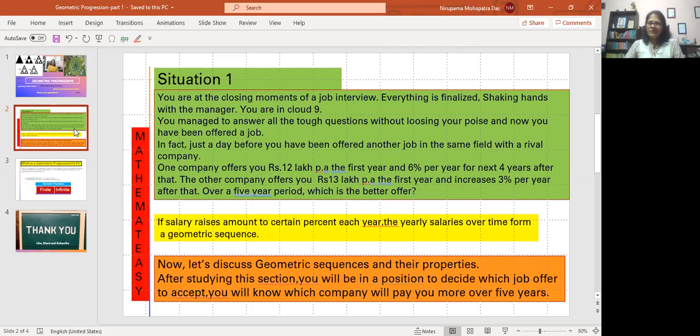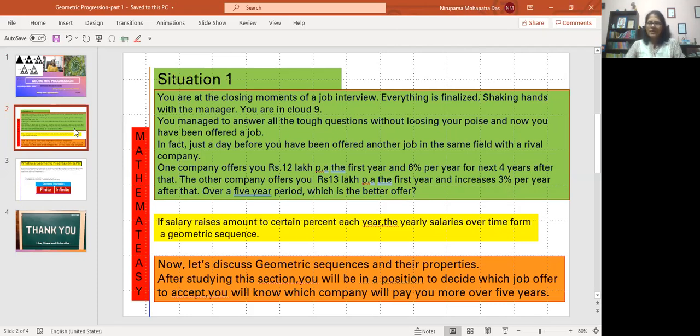One company offers you 12 lakh rupees per annum the first year and an increment of 6% per year for the next 4 years. After the first year, from the second year onwards, you are going to get a 6% increase for the next 4 years.